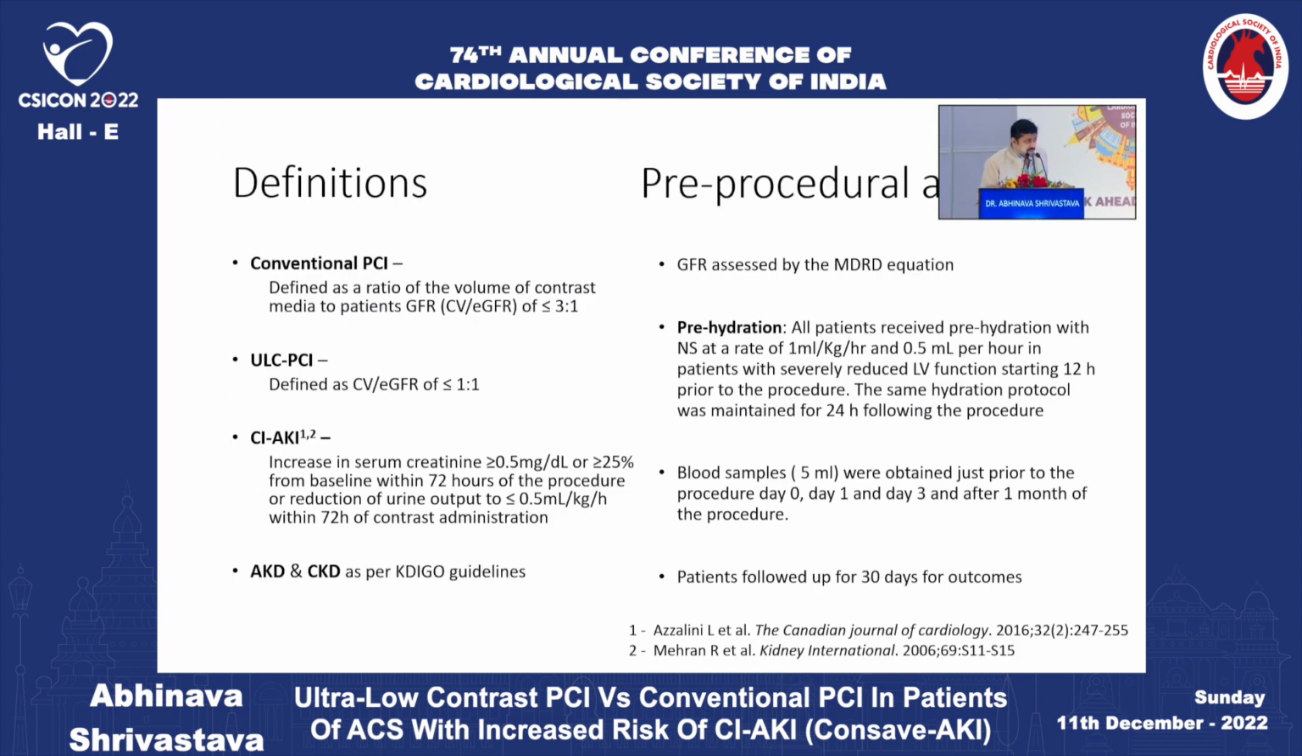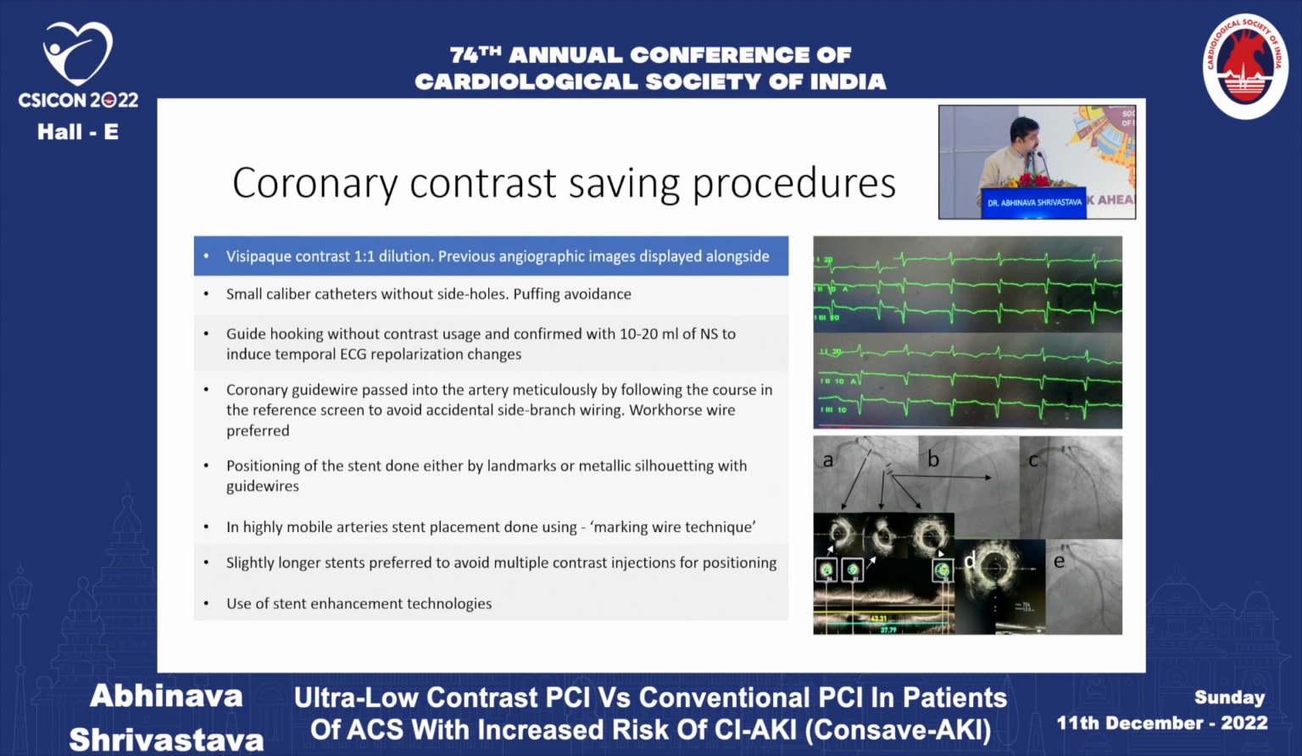Conventional PCI was defined as a ratio of contrast volume used in the procedure to the patient's GFR of less than 3:1, and ultra-low contrast PCI was defined as a contrast volume to GFR ratio of 1:1. Contrast-induced AKI, AKD and CKD were defined as per KDIGO guidelines. The pre-procedural assessment was done in all the patients. All patients were hydrated, blood samples were obtained, and patients were followed up for 30 days for outcomes.